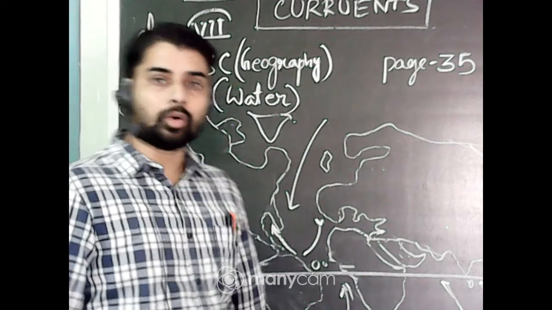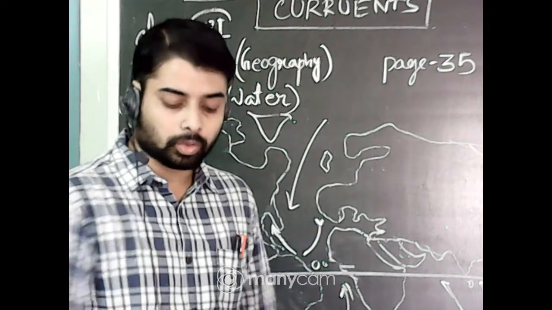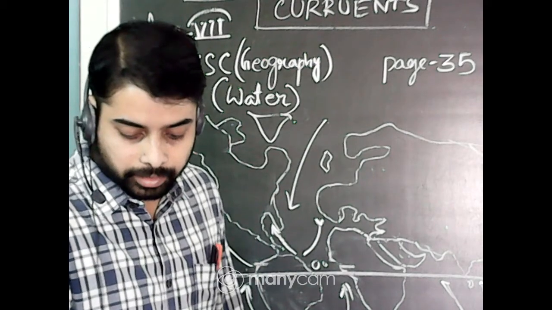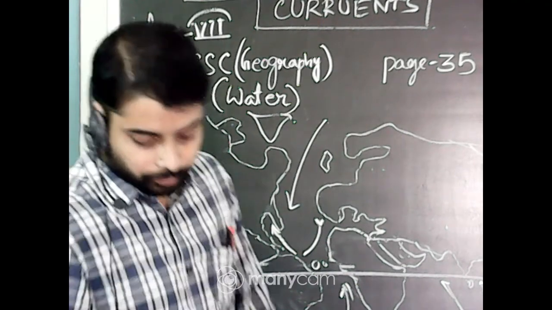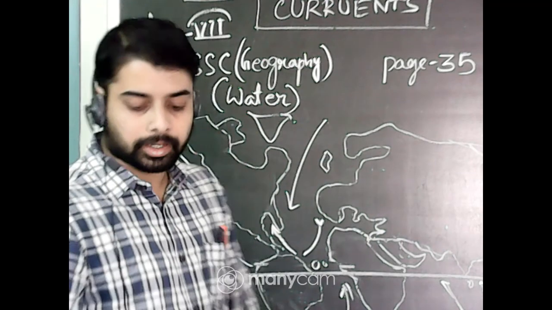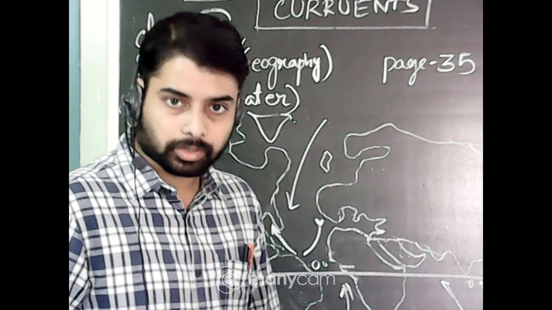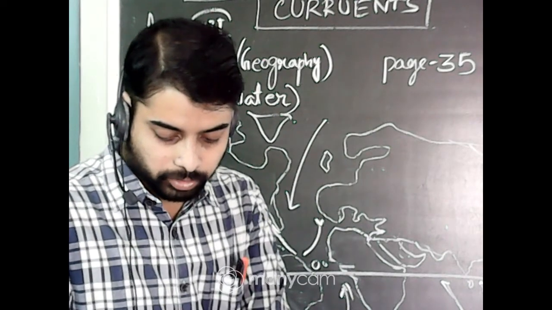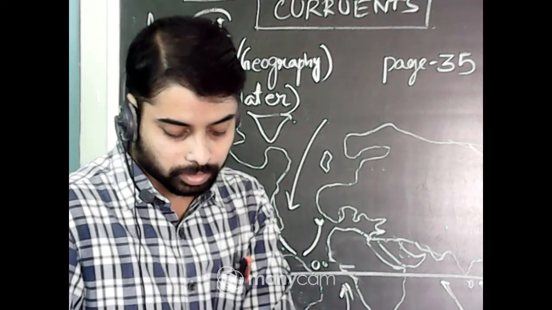So in this way, the currents are created and circulate all over the globe through the oceans and seas, such as the Labrador ocean current. The Labrador current is a cold ocean current, while the Gulf Stream is a warm current. The Gulf Stream is created near the equator and flows towards England, beside England towards the pole, and on the other side the Labrador ocean current is created from the pole and comes near the equator.